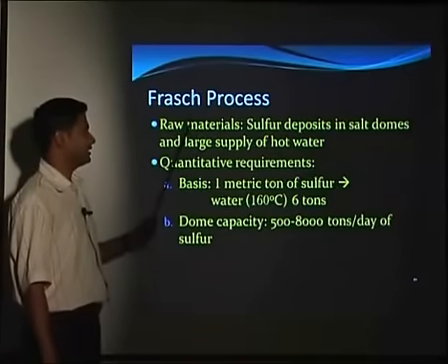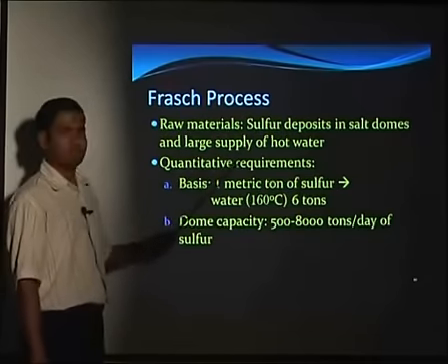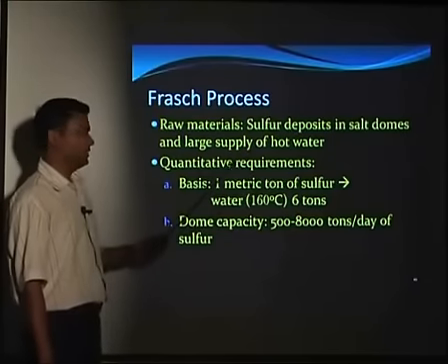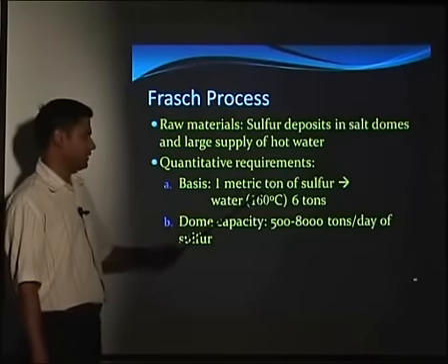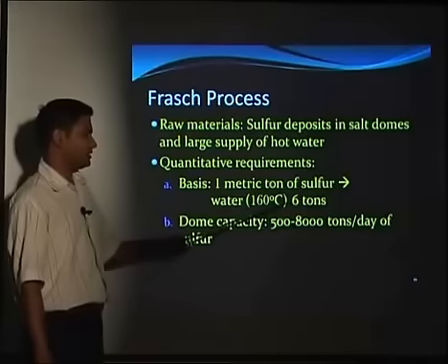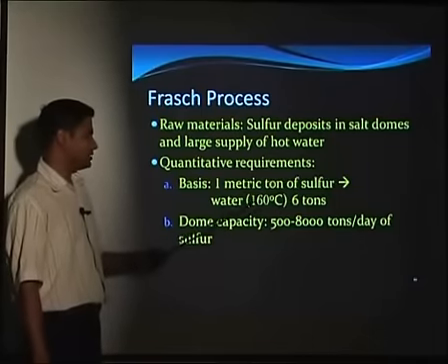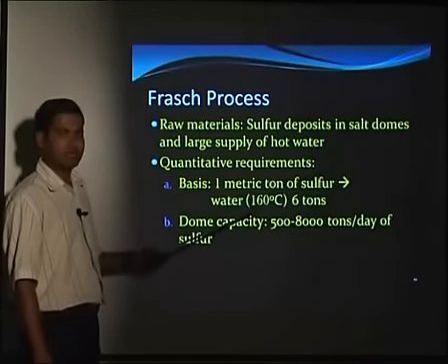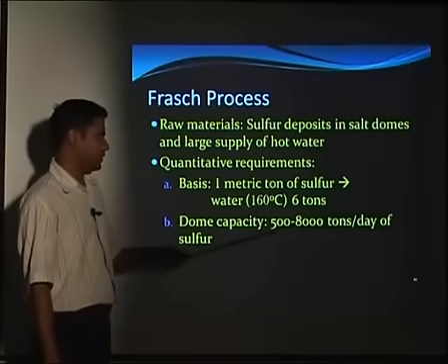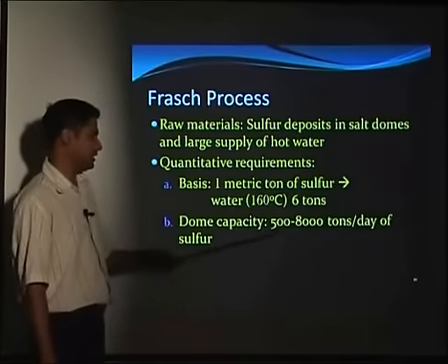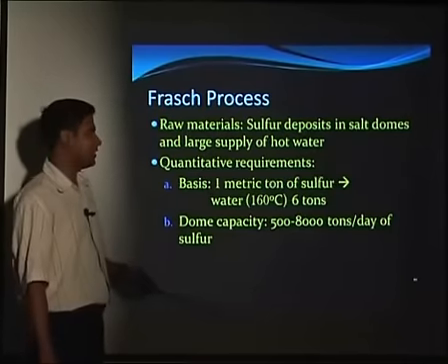If we see the Frasch process, its raw materials are the sulfur deposits in salt domes and a large supply of hot water. If we take the quantitative requirements, then for 1 metric ton of sulfur, we require 6 tons of water, which is at 160 degrees Celsius. So that means we require 6 times the water at 160 degrees Celsius. And we can obtain sulfur at 500 to 8,000 tons per day from the sulfur deposits. So we will discuss in short what we mean by this Frasch process.